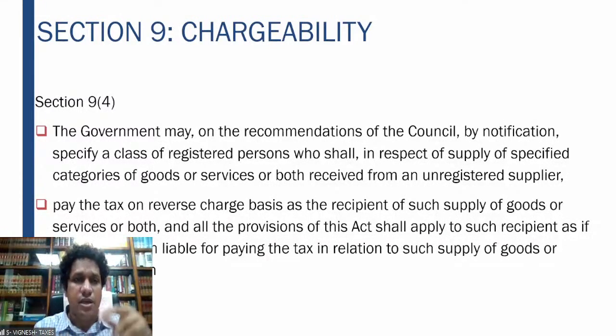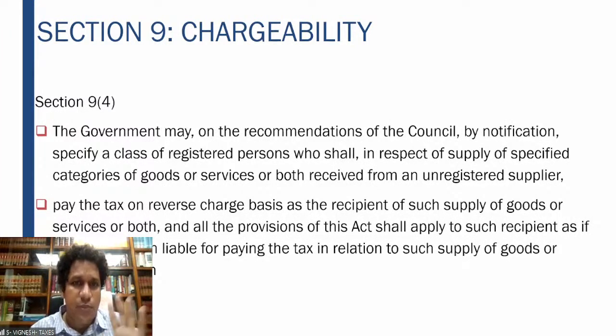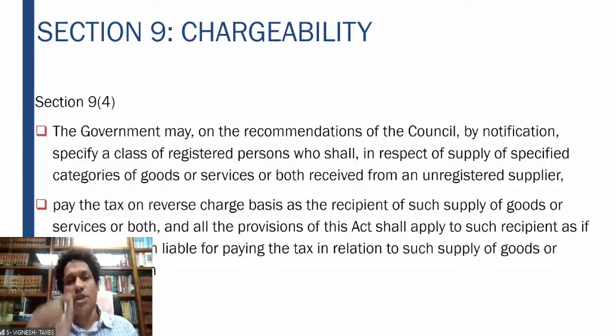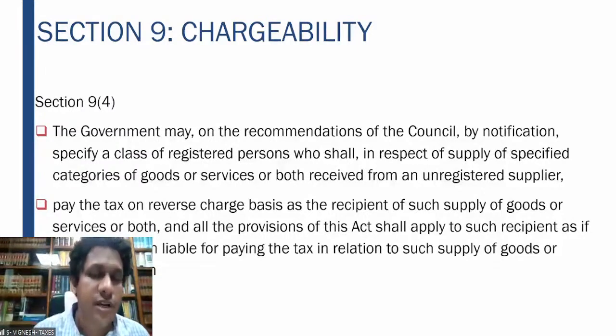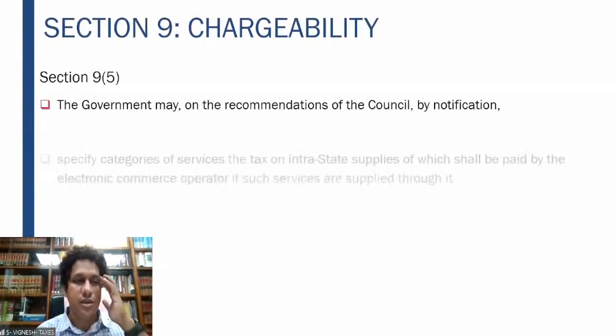The condition in 9 subsection 3 is that any person who is procuring the service has to pay on the reverse charge mechanism. For that, he has to anyways get registered. But 9 subsection 4 comes. It does not apply to an unregistered recipient of supply of services. It applies to a person who is registered, who is procuring the specified supplies from an unregistered supplier. That is your 9 subsection 4.